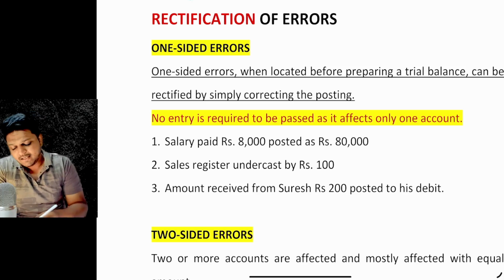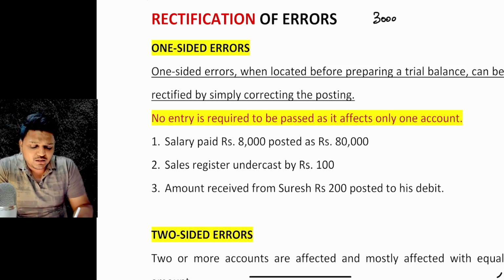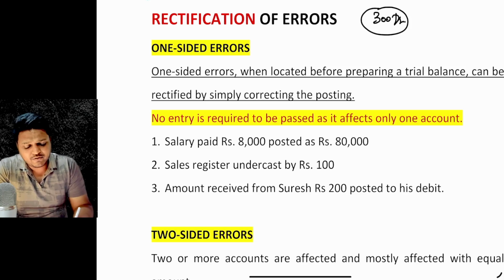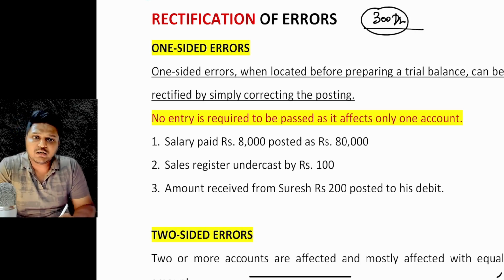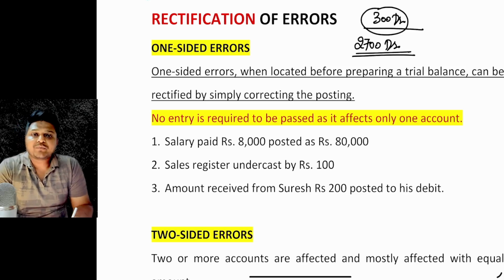Let's say you posted the correct entry on the debit side, but on the credit side, instead of posting the entry of rupees 3000, you posted the entry for 300. In that scenario, both legs are not to be disturbed, only the leg where the shortfall was. Say on the debit side we were to post a 3000 entry, but we posted 300. So on the debit side we will post an extra entry of 2700 debit. That will make the change, and this is how it will be rectified, right?